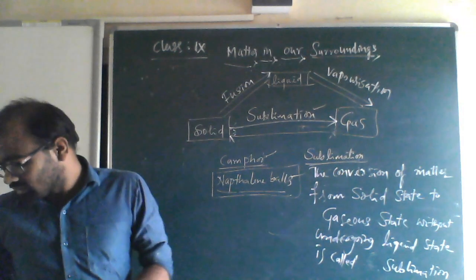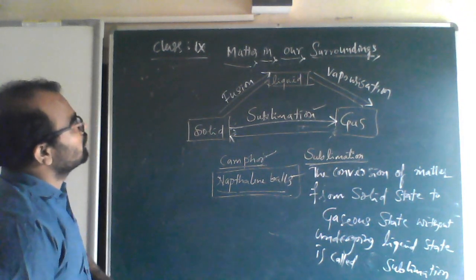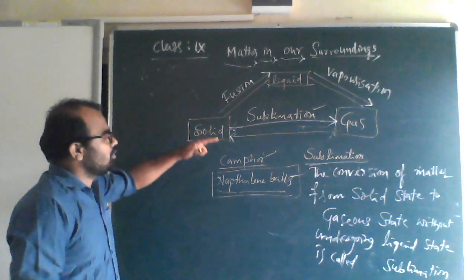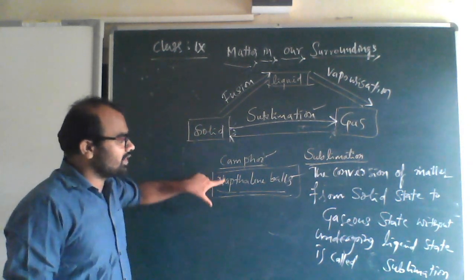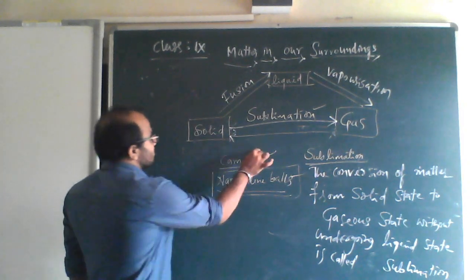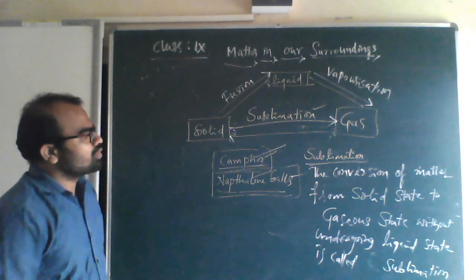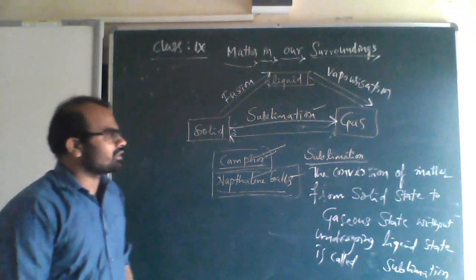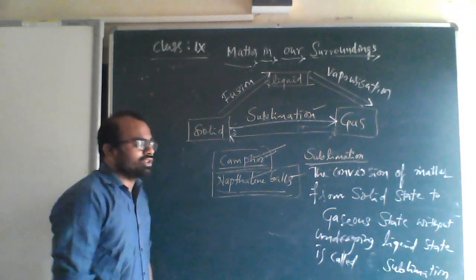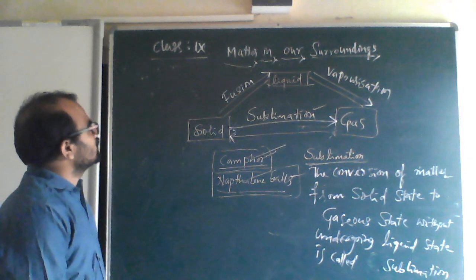See, three cases we learned and the fourth case we learn now. Sublimation, I hope you understood. Two examples, camphor and naphthalene balls. So sublimation is conversion of matter from solid state to gaseous state without undergoing liquid state.